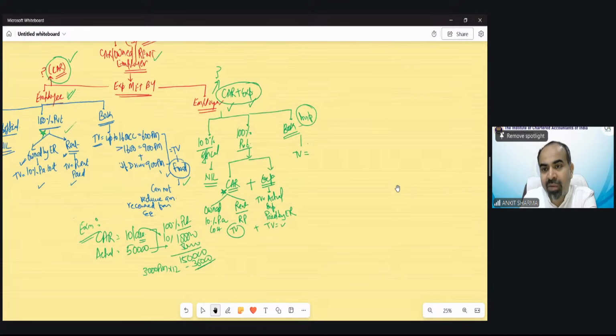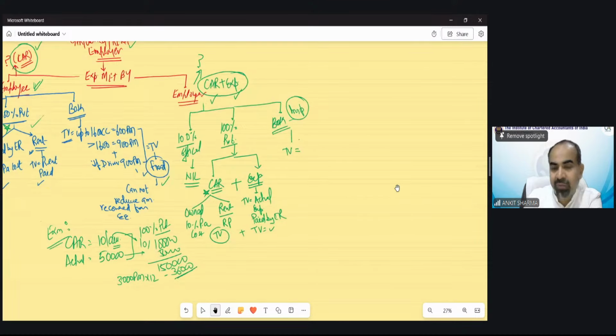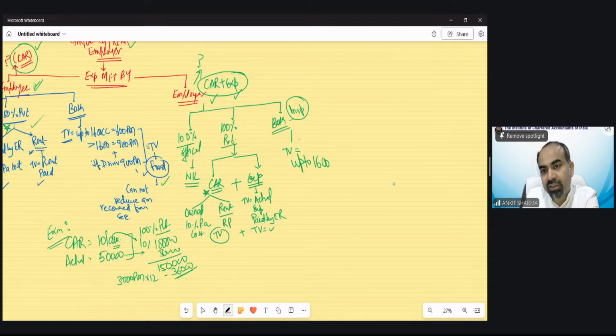So whatever value I am writing over here, you can recheck it. The taxable value in this case is, if it is up to 1600 cc, 1800 rupees per month taxable. If it is more than 1600 cc, 2400 rupees per month is taxable. Plus, if there is a driver, 900 rupees per month.